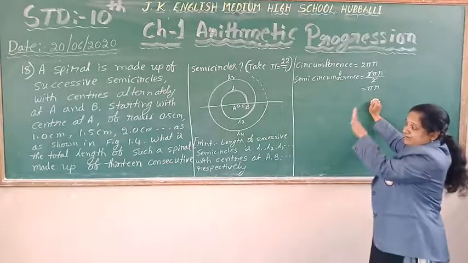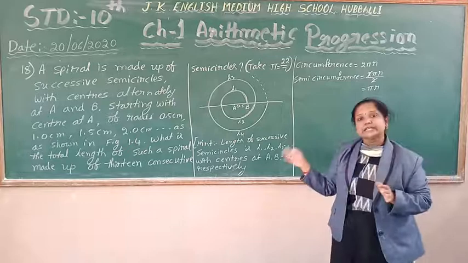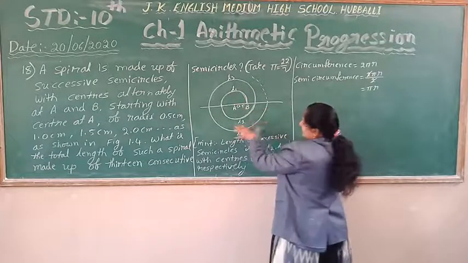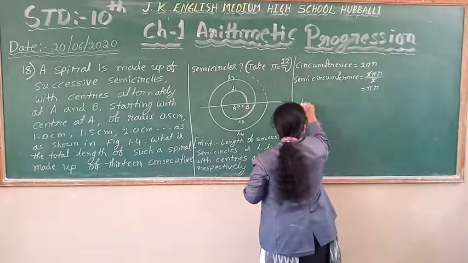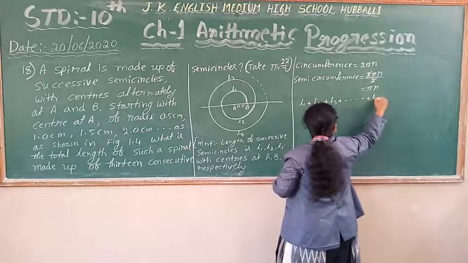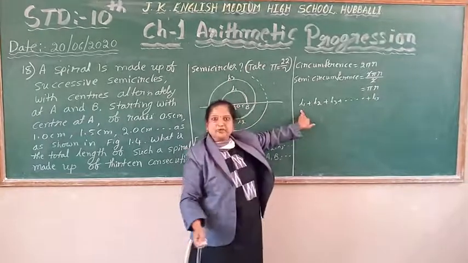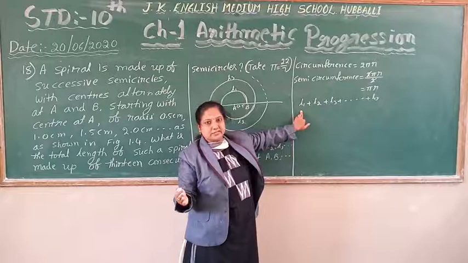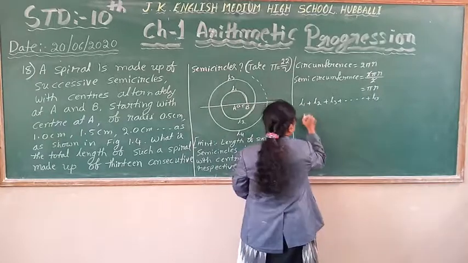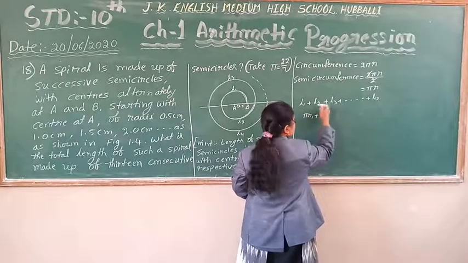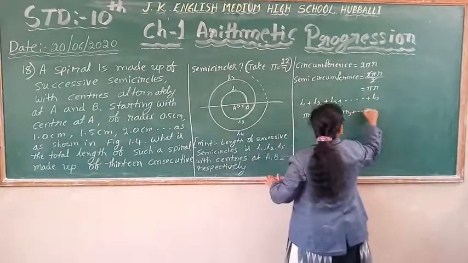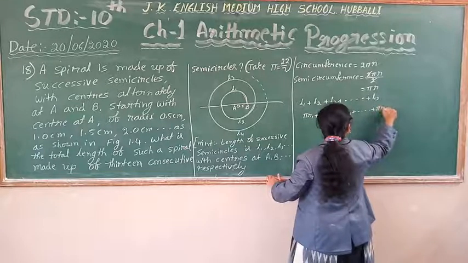But here, how many semicircle lengths are there? 13 are there. So I can write the sum of all the semicircle lengths as L1 plus L2 plus L3 up to 13. The length of a semicircle is pi r1, then pi r2, and in this manner I continue up to pi r13.